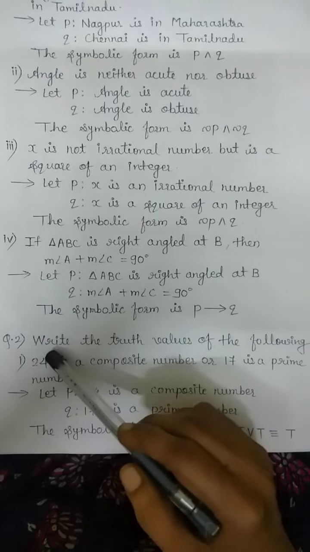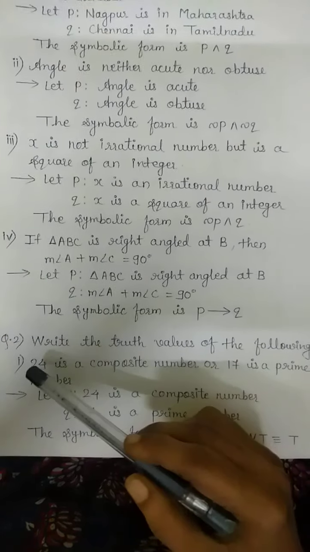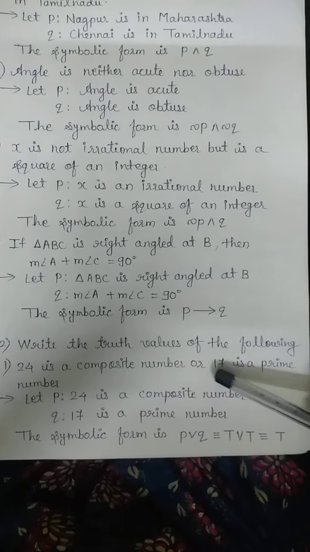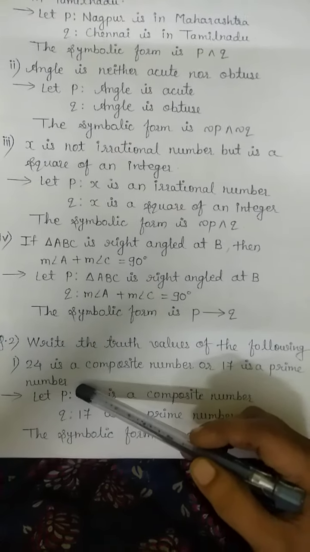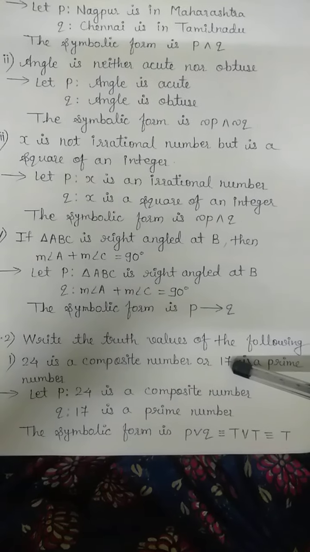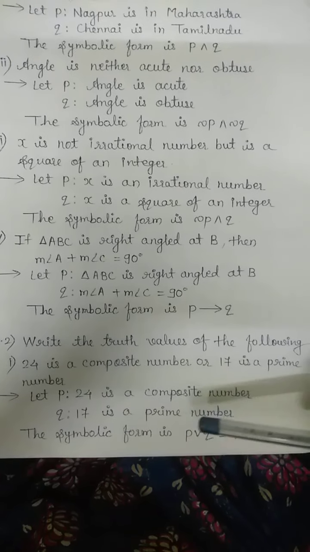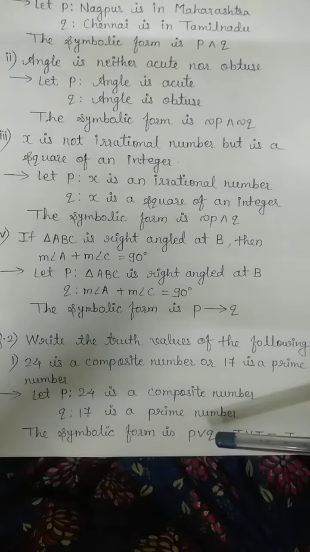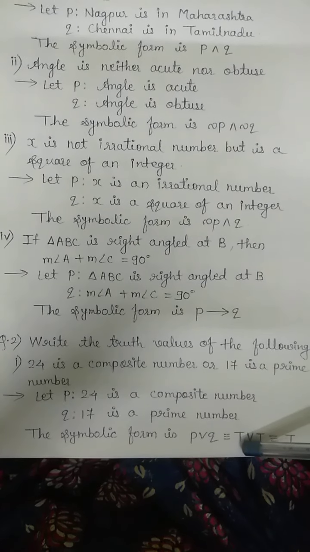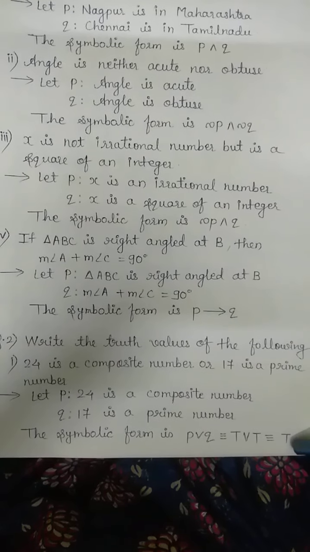Question number 2. Write the truth values of the following statements. So first one, 24 is a composite number or 17 is a prime number. Now even though truth value is asked, first we will write this compound statement in terms of simple statements, then we will write the symbolic form, then we will substitute the truth values of those simple statements and then we will get the final truth value of the given compound statement.